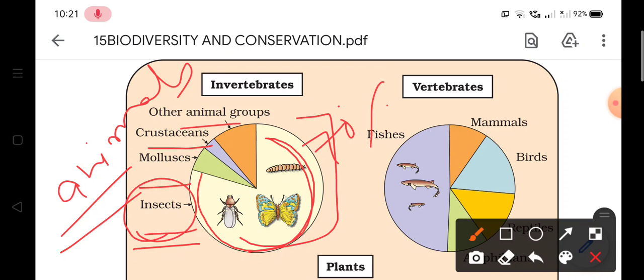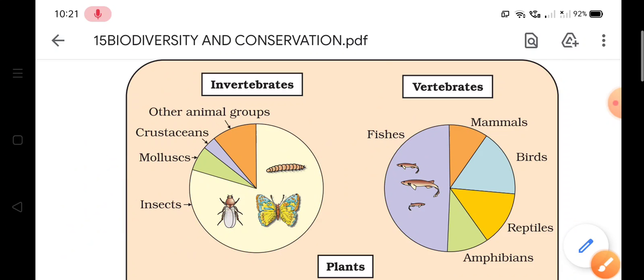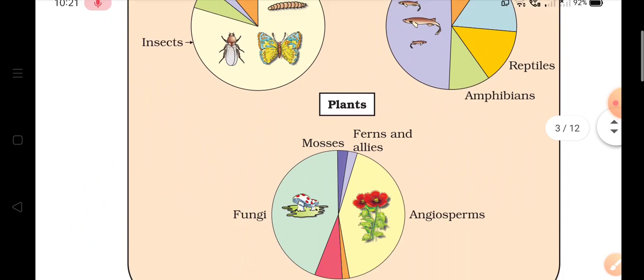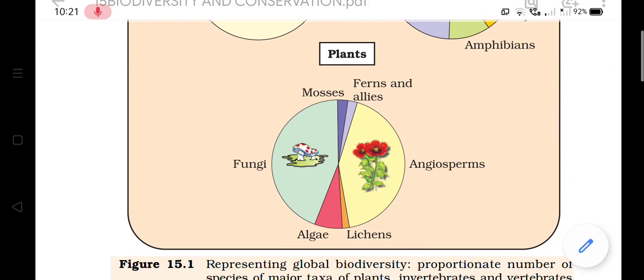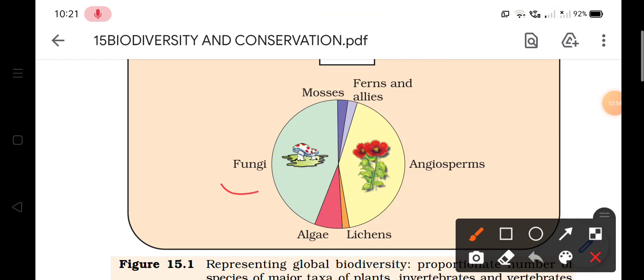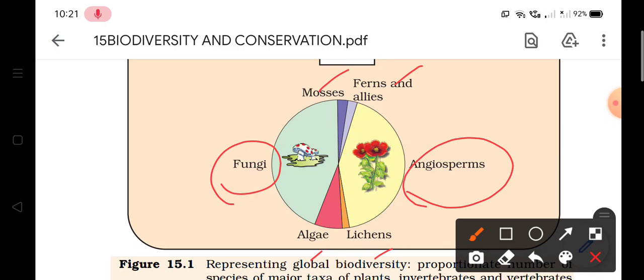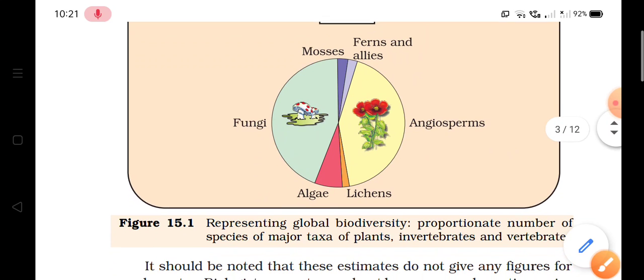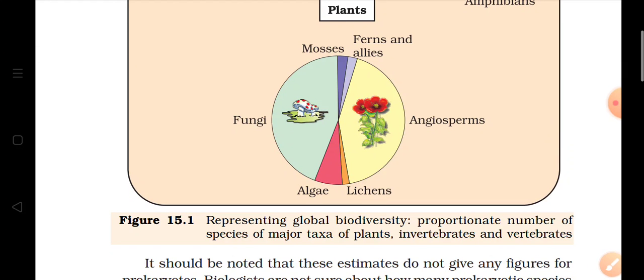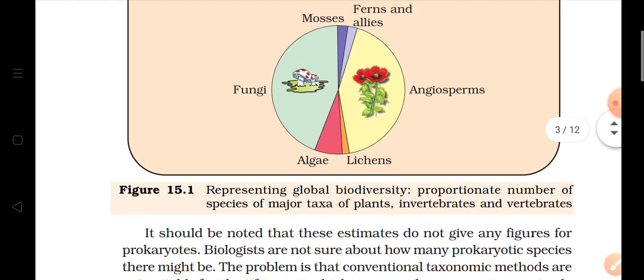Then if we talk about the vertebrates, 50% is covered by fishes, and the rest is covered by mammals, birds, reptiles and amphibians. And if we talk about the plants, then fungi are more in number as compared to mosses, ferns, algae and lichens, and the rest is covered by the angiosperms, which are known as flowering plants. So this is the global biodiversity, shown by plants, invertebrates and vertebrates.